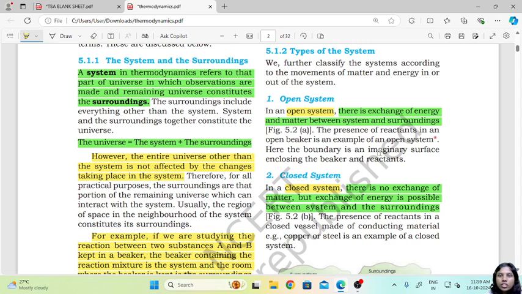What changes will occur? No changes will actually occur in the surroundings, but on the system, because the tea is left open, what will happen? There will be exchange of energy, that is the tea will cool down. First it was hot, then it will become completely cold. So there is some kind of exchange of energy that is happening, and therefore the tea is cooling down. So that is a simple example of an open system where there is exchange of energy and matter between the system and the surroundings.